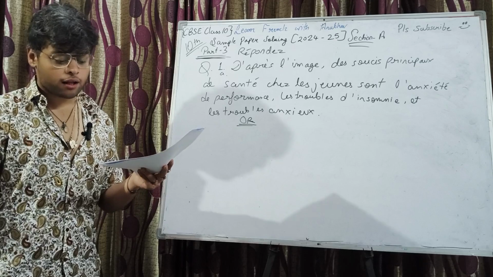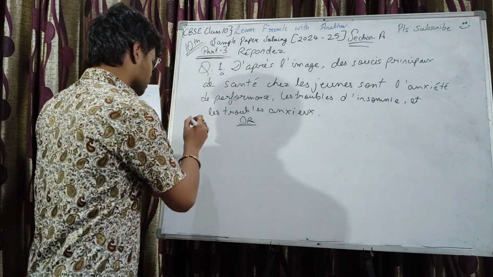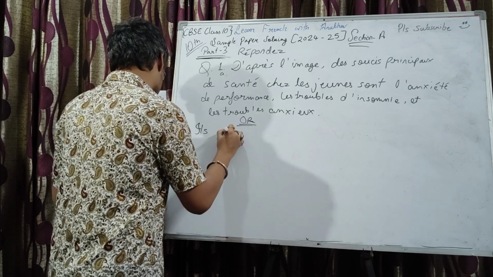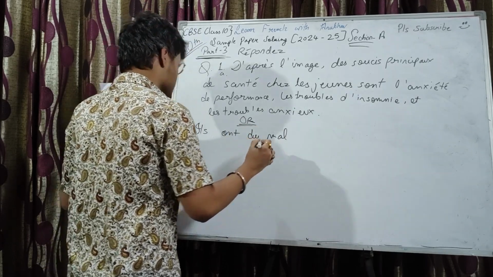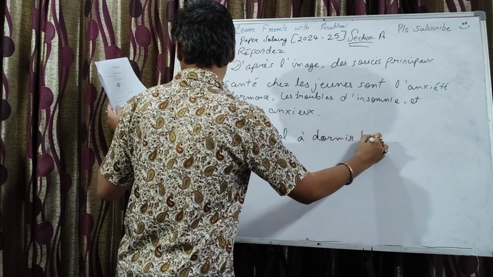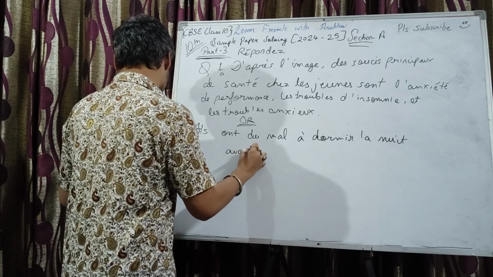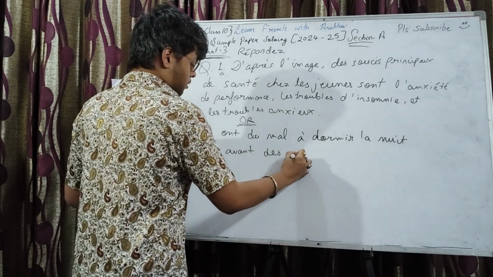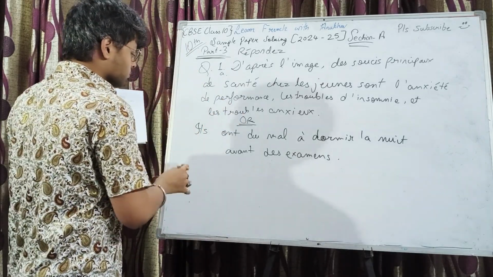So of course, they can't sleep well, right? Simply write ils ont du mal à dormir la nuit avant des examens. Okay.